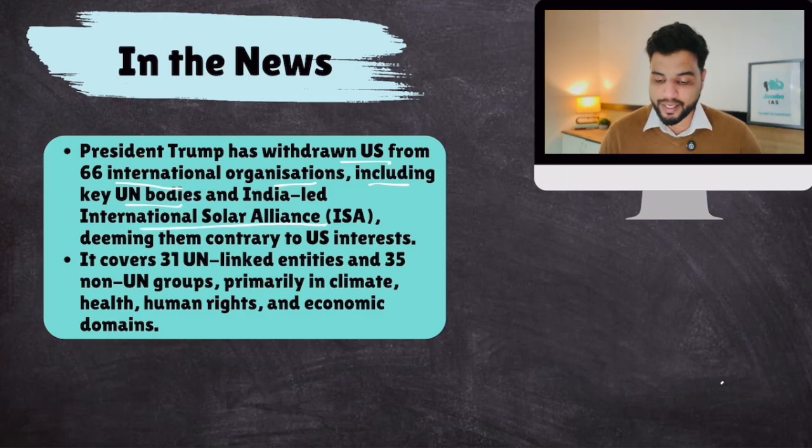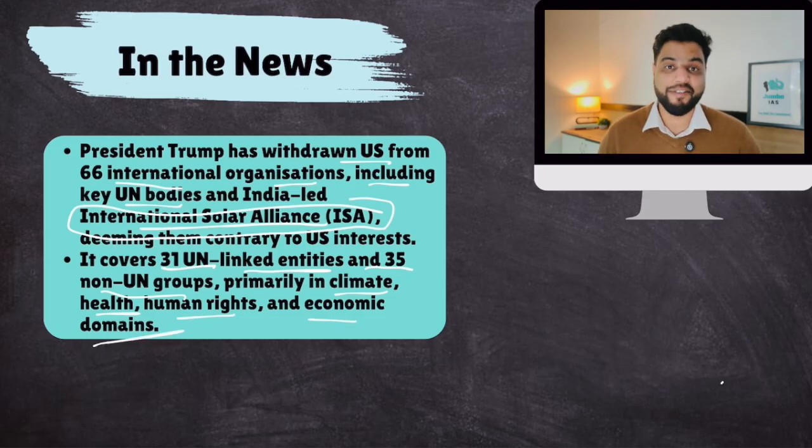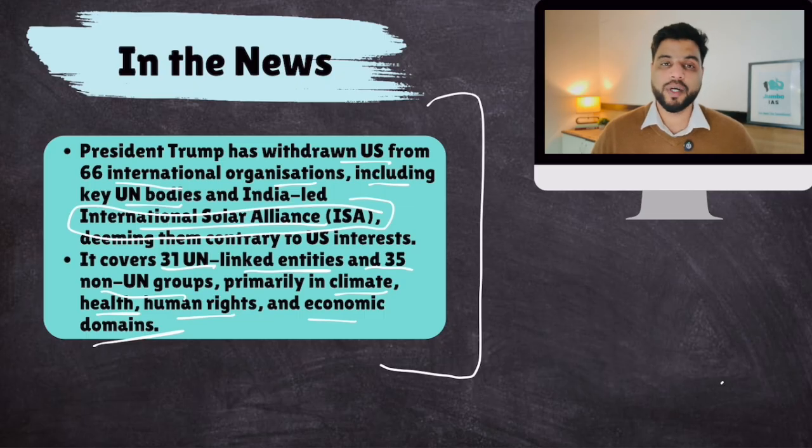Okay, India had a leadership position in this. USA vacates from this as well. It covers 31 UN-linked entities and 35 non-UN groups, covering all sorts of bodies which look after climate change, health, like WHO, human rights, economic domains, everything. So USA has taken the biggest step towards its retreat from the global rules-based international order.